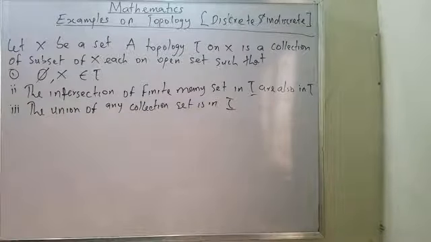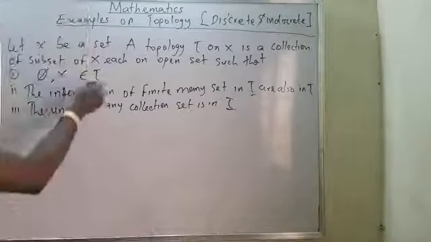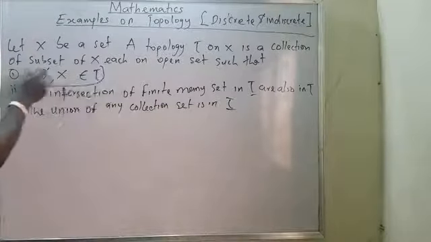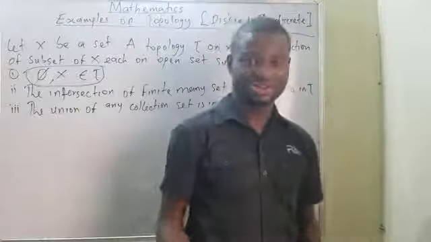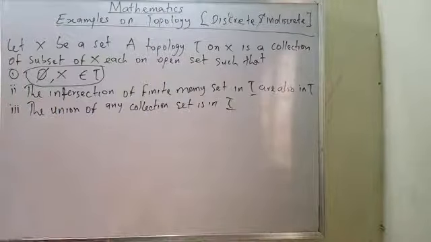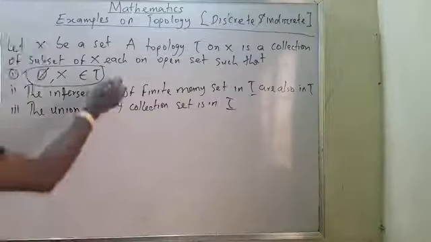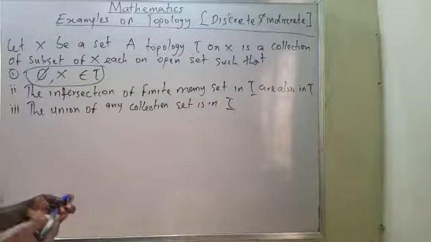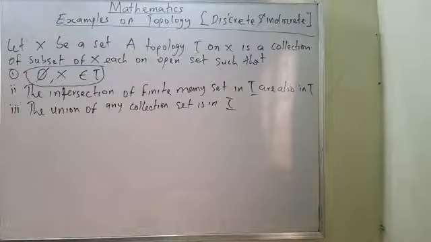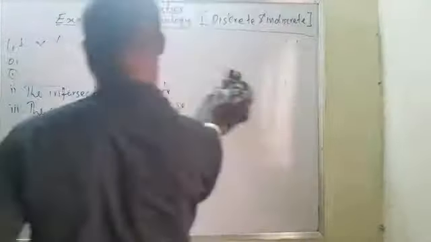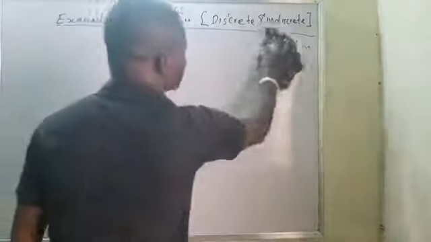Before that, let me quickly introduce what I want to explain earlier. When you have the set and the empty set only, we always call it the trivial or indiscrete topology. I think by the end of the video you will understand that. If you have something like this, it's the smallest topology in the topology sense. Now, let me explain this with an example so that you can understand what I am trying to explain.